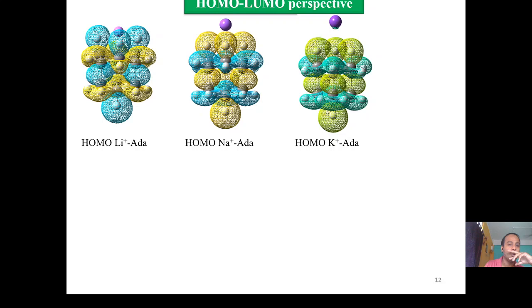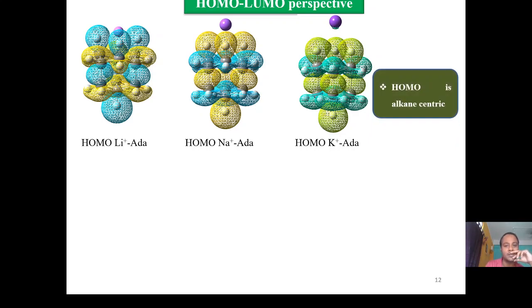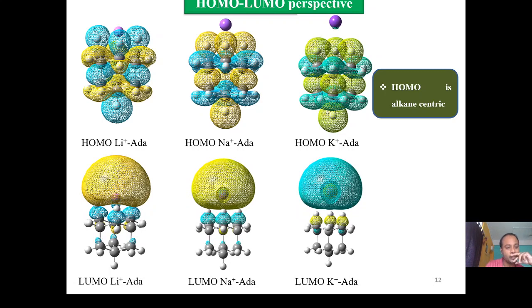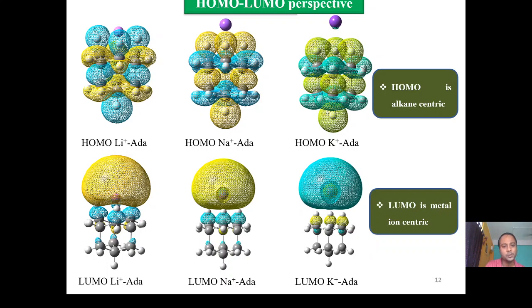We have also made HOMO-LUMO perspective studies. Herein we have represented only the complexes with the augmented basis set as a representative case. It is seen that the HOMO is mostly localized around the alkane. All the metal ions are almost free, so we can say that the HOMO is alkane centric. However, if you look at the LUMO of the same, it is found that the LUMO is predominantly metal centric. So from this we can also predict that the donor will be predominantly the alkane, and the acceptor will be the metal ion.